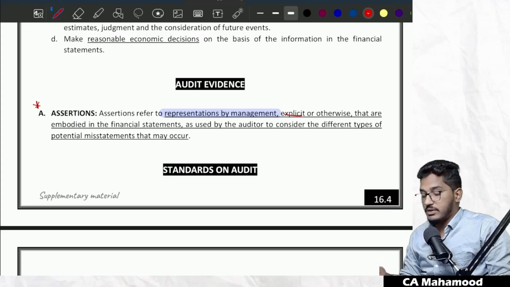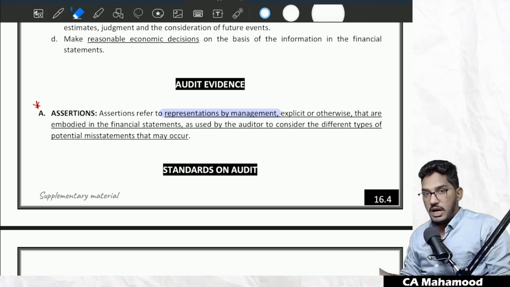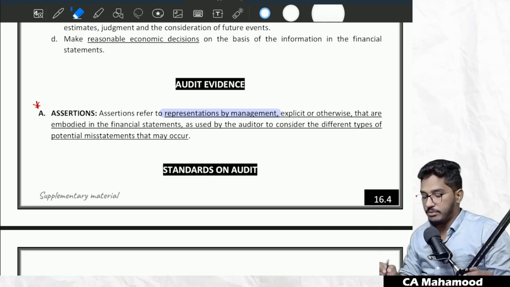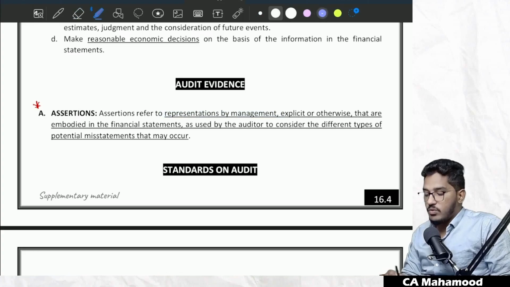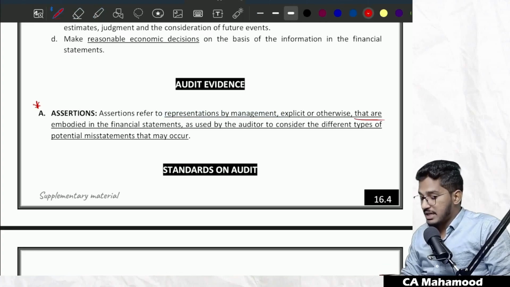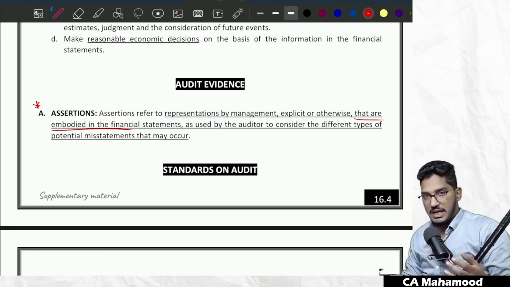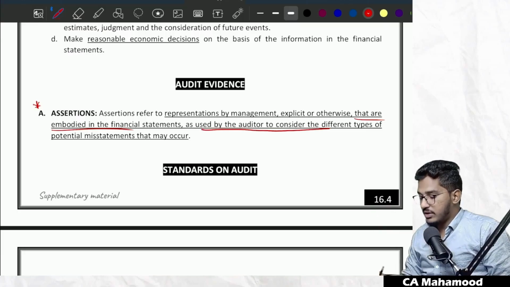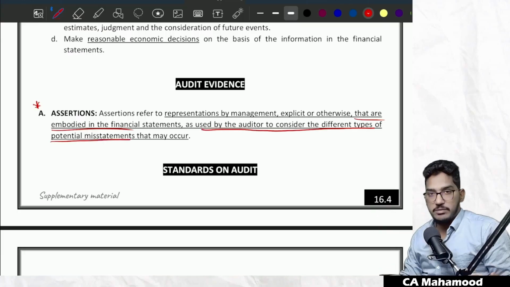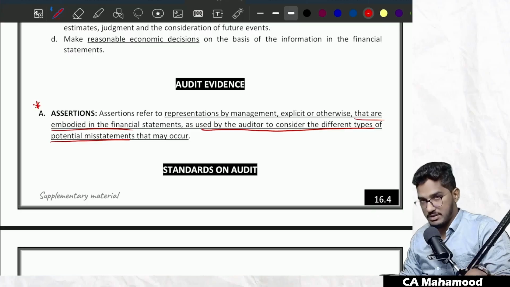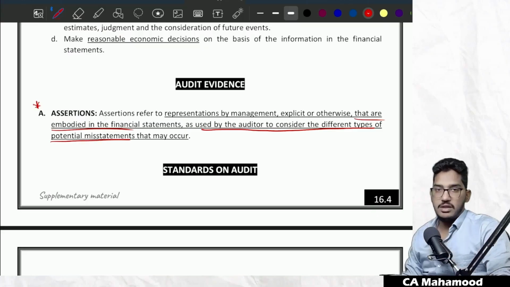They could be either explicit, those assertions might be expressly stated, or otherwise. That means assertions could be implicit also. They might not be stated anywhere, they are implied. Like the examples I have told you now, all of those are implied assertions. They are not expressly stated, but they are embodied, incorporated in the financial statements. That means whatever representations the management is making, which are embodied in the financial statements, the same are used by the auditor to consider different types of potential misstatements. Nothing but whatever representations the management is making, regarding that only the auditor will try to obtain audit evidence whether misstatements are there or not.